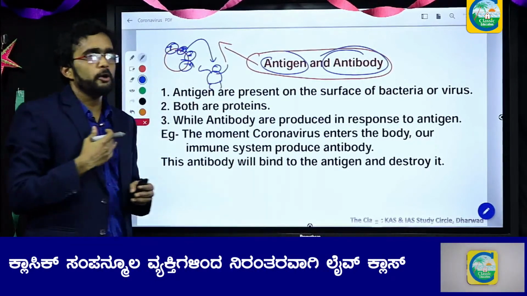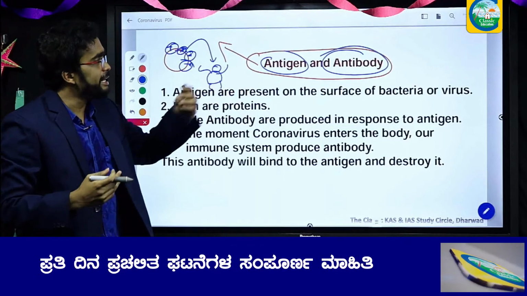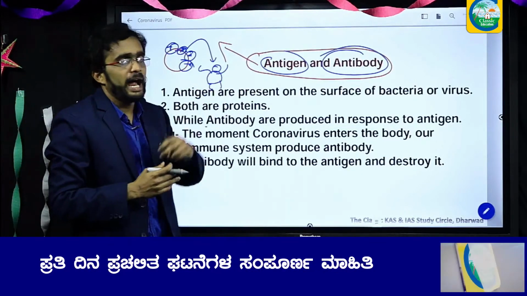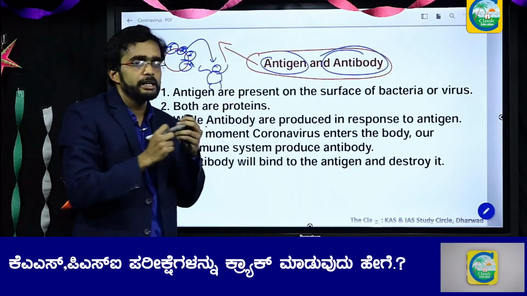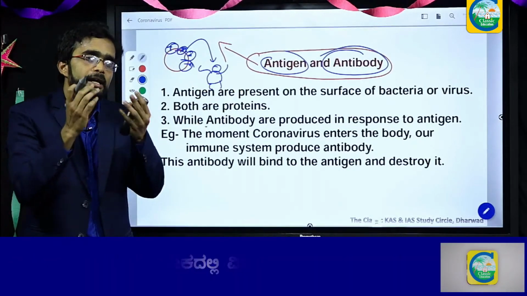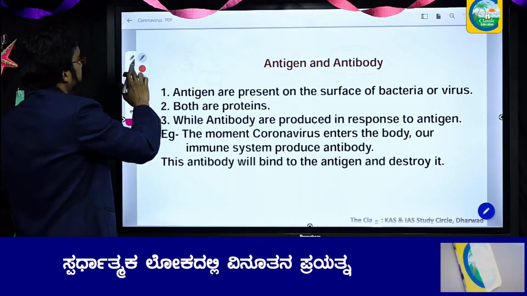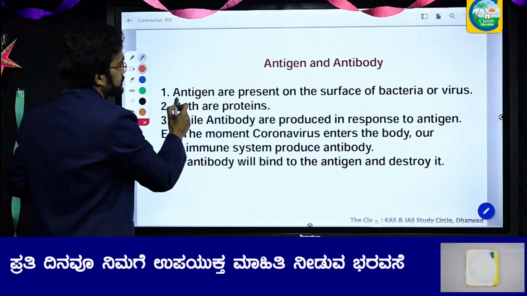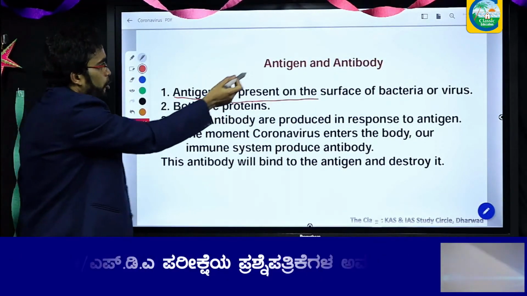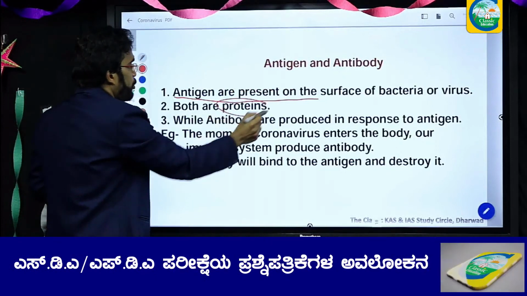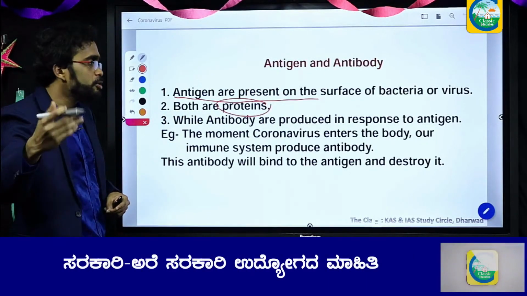Our immune system generates this antibody against the antigen, and the antibody will bind together with the antigen, fight it and defeat the disease. This is the concept of antigen and antibody. Both are proteins, while antibody is produced in response to the antigen.